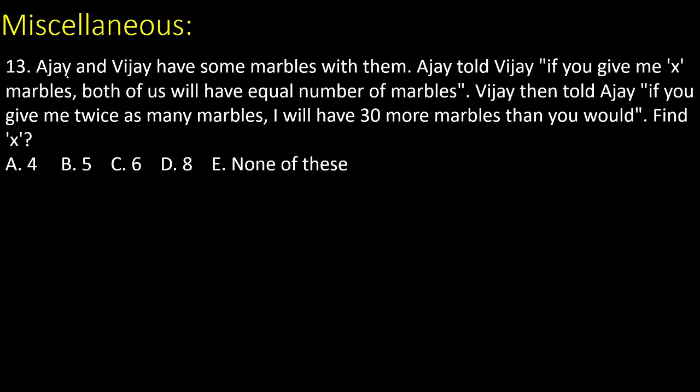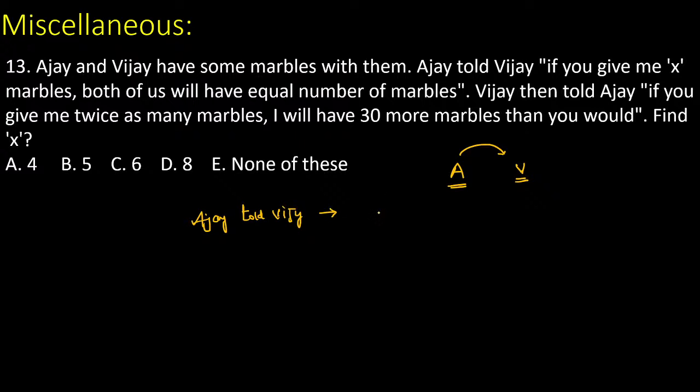Now see that. Ajay and Vijay are two persons having some marbles with them. So I consider Ajay's number of marbles as A and Vijay's number of marbles as B. Ajay told Vijay, if you give me x number of marbles, then we both have an equal number of marbles.